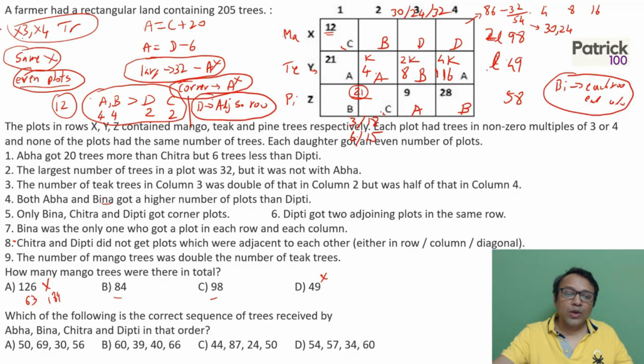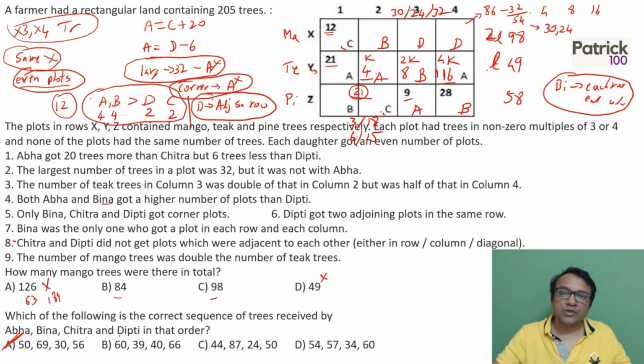So now maybe what you can do is use the numbers in the options and then try to solve and get the answer. For example, I know how many trees A has got totally. 21 plus 4, 25, 25 plus 16, 41 plus 9, 50. So I know A has got 50 trees. So the second is option A.